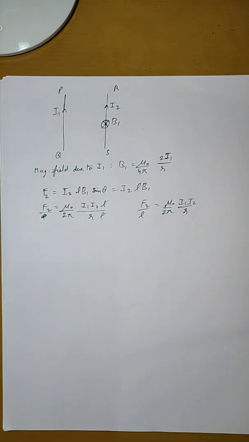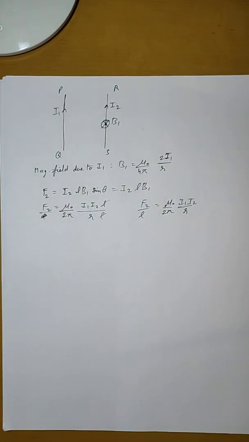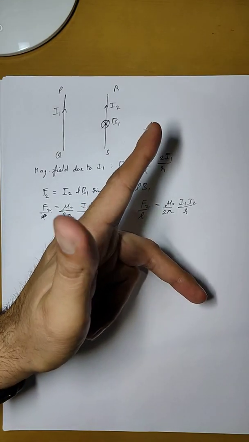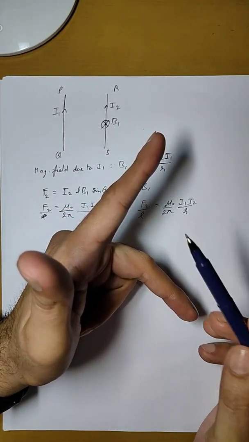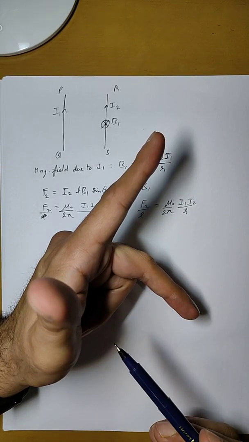Now what is the direction of this force F2? This direction is found by Fleming's left hand rule. You have already studied Fleming's left hand rule in junior classes. The left hand rule says that we take these three fingers, the index finger, the second finger and the thumb, so that they are perpendicular to each other.